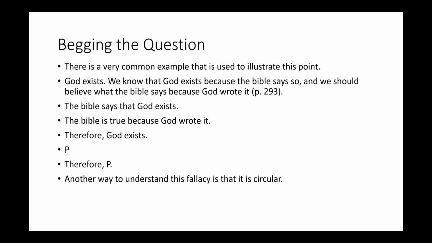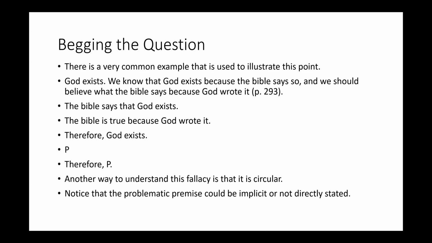And notice the fallacy can occur when we're using a premise that's not directly stated, right? We could use an implicit premise, something that's hidden but not directly stated. In fact, that happens all the time. And so we need to be careful. We need to really evaluate what's being argued for in the argument. It might be the case that somebody is assuming the conclusion is true as an implicit or tacit premise that's not directly stated in the argument. That does happen. So we just need to pay attention and look to see whether it's occurring or not.